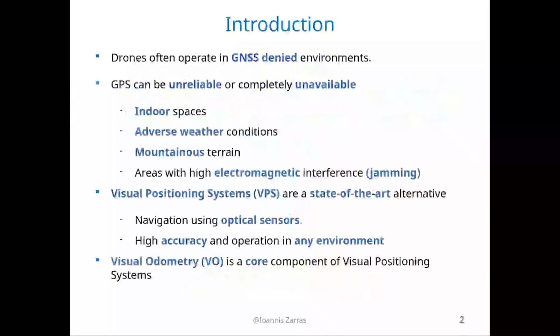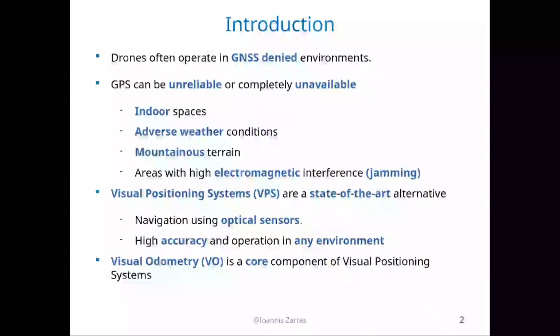First and foremost, drones often need to operate in GNSS denied environments, that is, environments where GPS can be unreliable or completely unavailable. This includes indoor spaces, places where adverse weather conditions exist, mountainous terrain, and also areas with high electromagnetic interference, also known as jamming. Visual positioning systems are a state-of-the-art alternative that enables navigation using optical sensors, and therefore we can achieve high accuracy and operation in any environment.